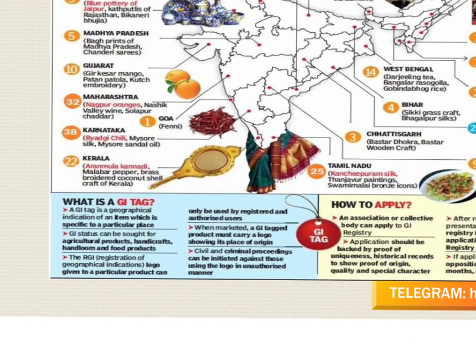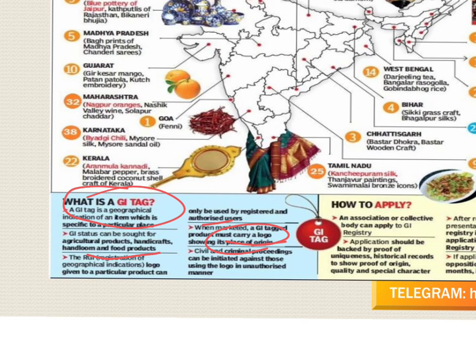A GI tag is a geographical indication of an item which is specific to a particular place. It can be given to agriculture products, handicrafts, handloom and food products. This is the RGI, the registration of geographical indications logo. The logo given to a particular product can only be used by the registered and authorized user. No others can use it. When marketed, a GI tag product must carry a logo showing its place of origin. Civil and criminal proceedings can be initiated against those using the logo in an unauthorized manner also.